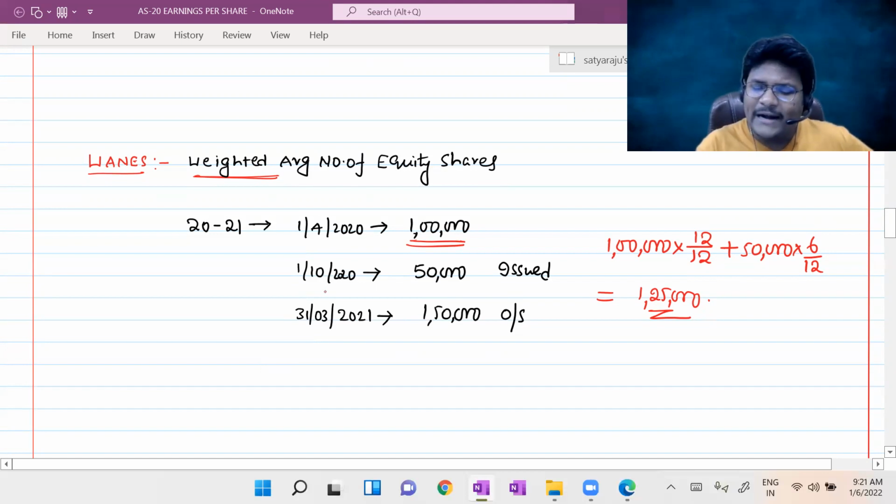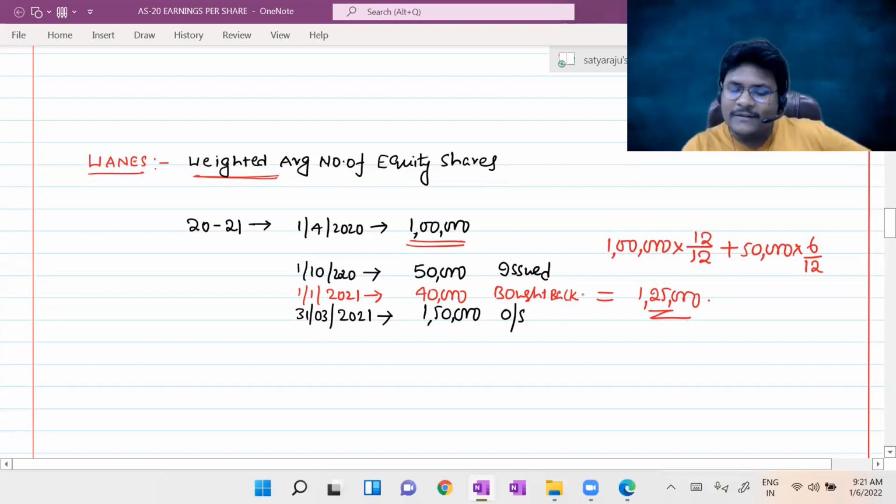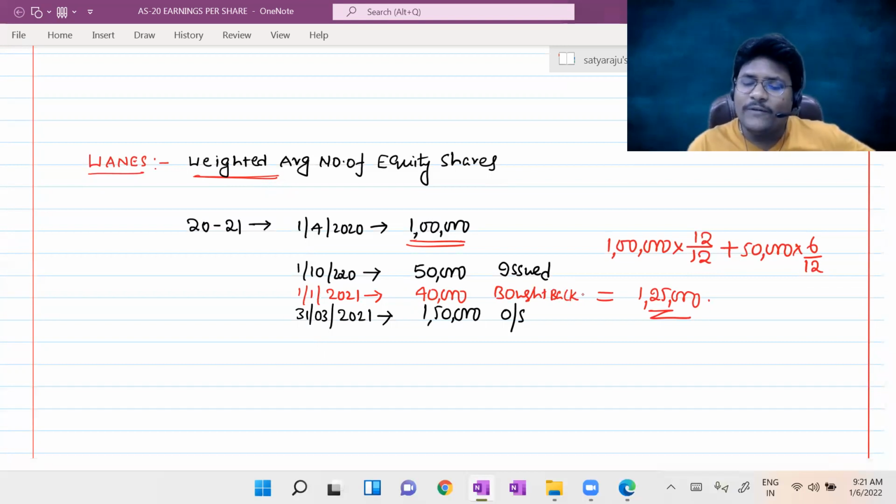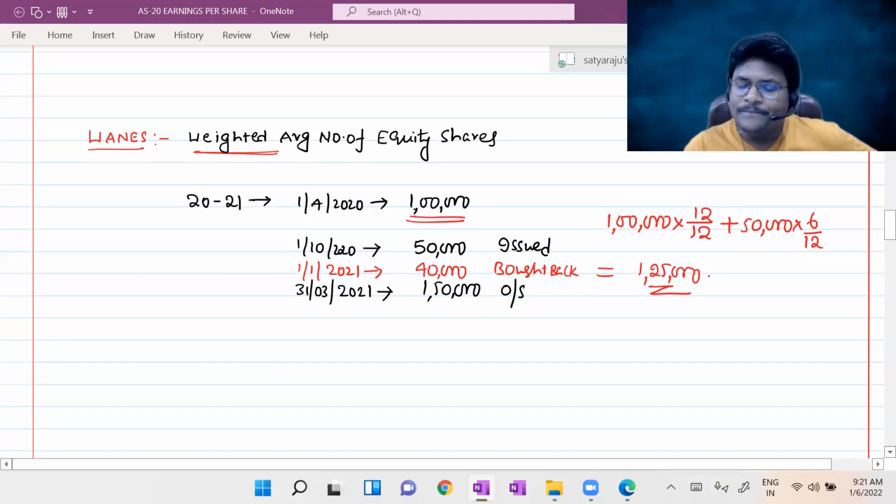Let us assume I add one more case here: as on 1st January 2021, 40,000 equity shares were bought back. This is an additional case, guys. Then how will the weighted average number of equity shares calculation change? All of you concentrate.